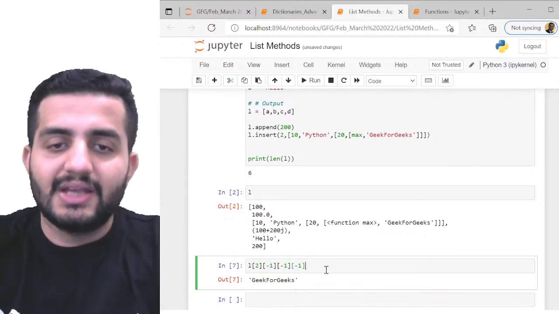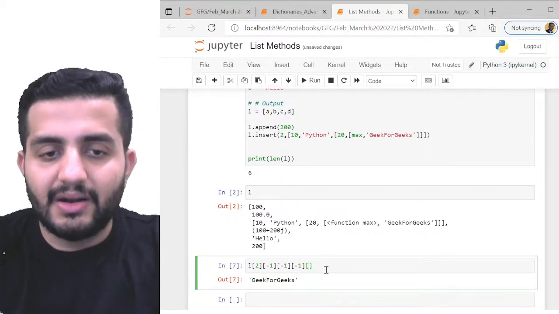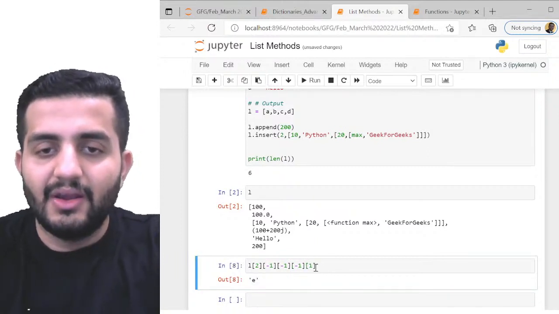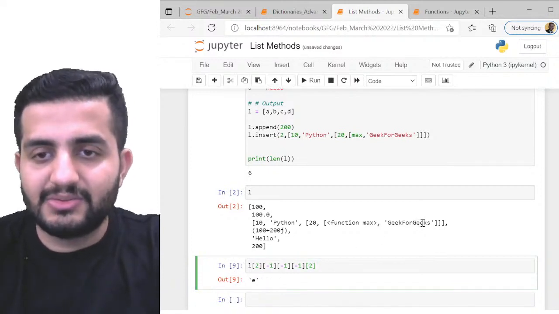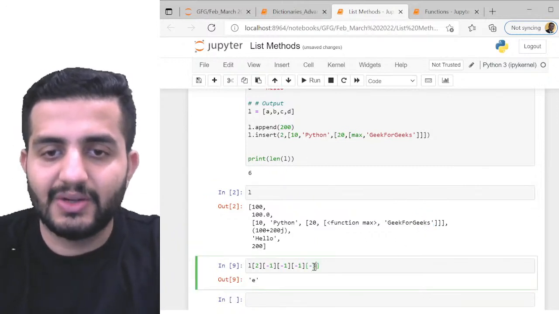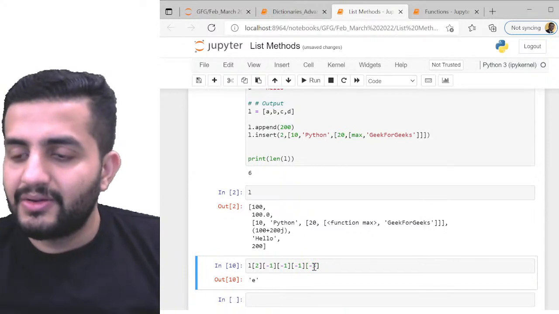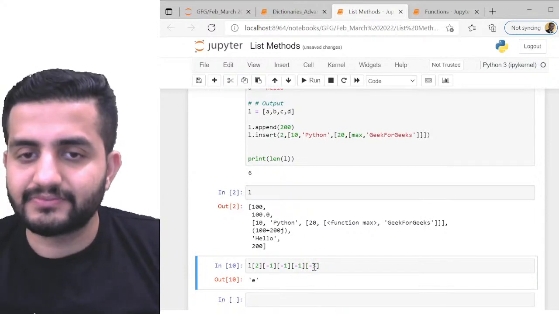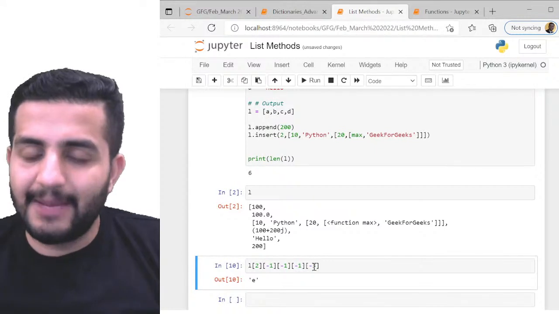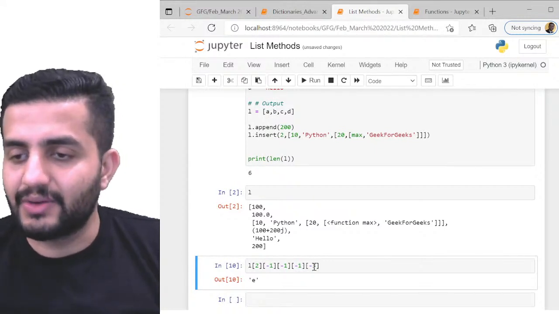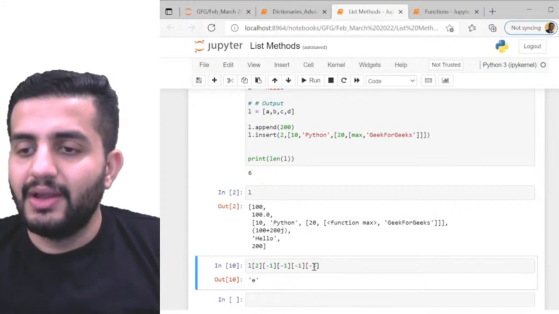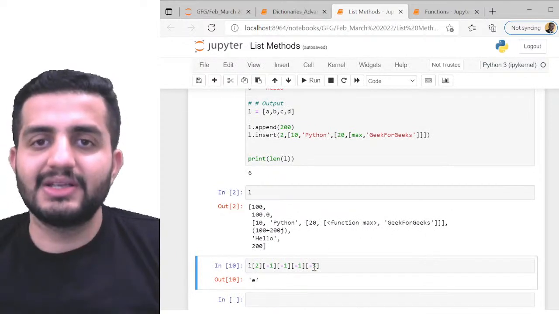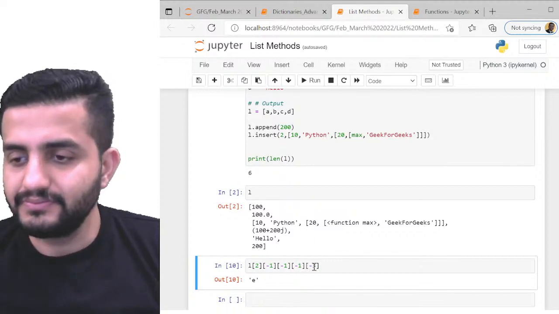Now in this GeeksForGeeks, if I want E, for example, I can write 0, 1. So 1 will give me E. Or if I write 2, I'll still get E. Or if I want this to be part of this, so I'll get -1, -2, -3. If I write -3 also, I'll still get E. Got it? Clear? So it's like you go n depth inside your nested list. Hardly matters, so the number of lists is not a question. It's like how you access that element from the list. That's what we need.